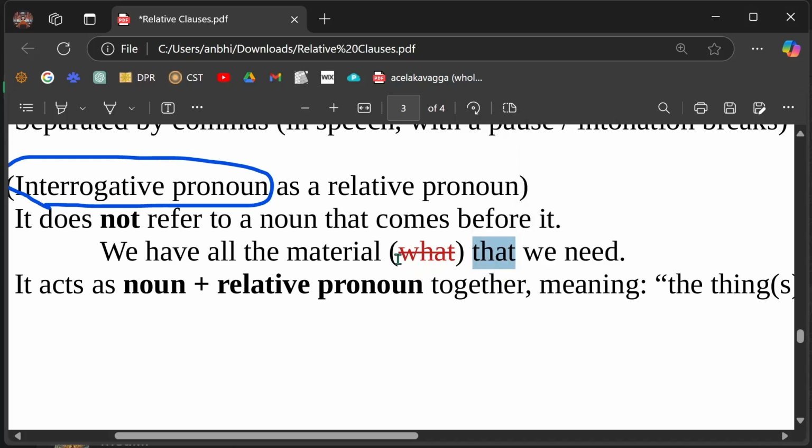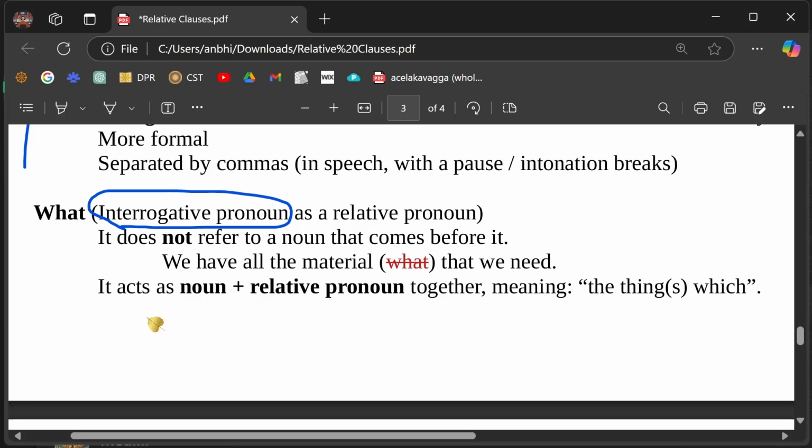We have all the material. Now you want to talk about the material, you have to use "that we need". You cannot say "what we need". So this is an example to show that "what" cannot be used to refer to the previous noun. Okay?